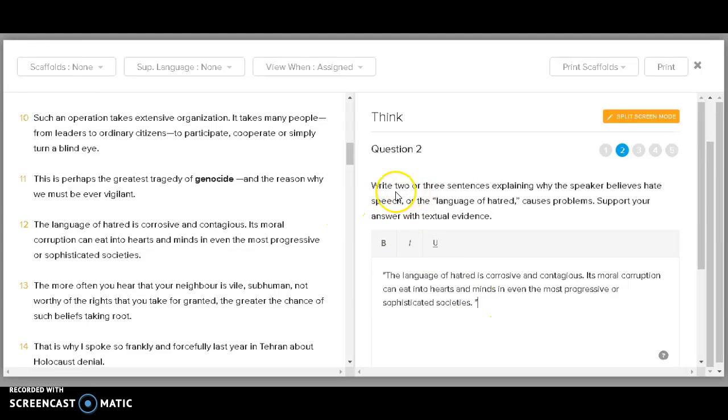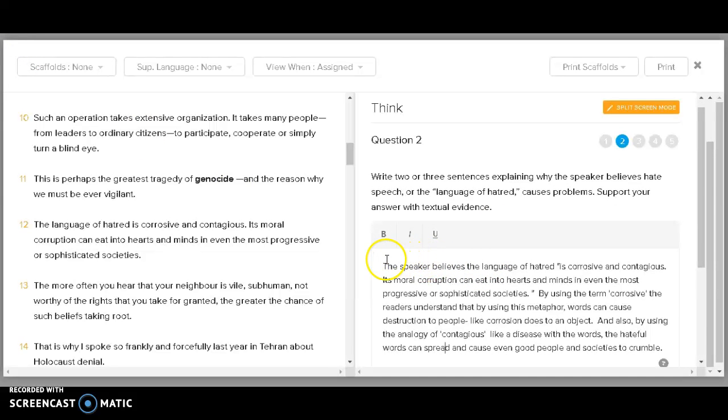Then I'm going to reread it and write 2 or 3 sentences explaining why the speaker believes hate speech. So I have to explain it without using I. So the speaker... Okay, so what I did here is I used part of the question, the speaker believes, in my answer. I've changed the quote slightly, so it just is part of my sentence.